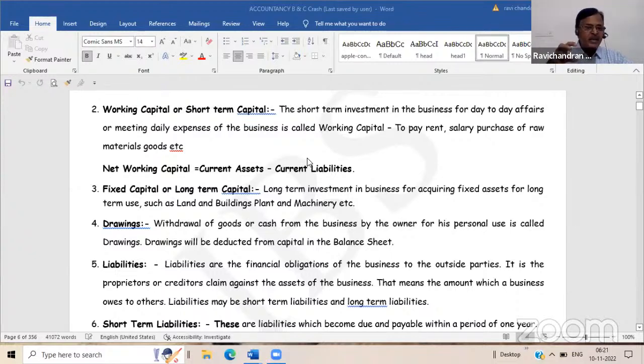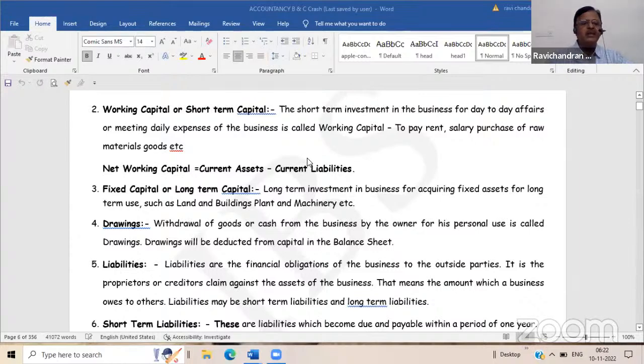From this, we can learn that the capital which the owner has brought into the business will be invested in the business in the form of assets in two types. One is for short-term needs, current assets. Another one is for long-term needs, fixed assets. The portion of capital invested in current asset is known as working capital. The portion of capital invested in the fixed asset is known as fixed capital.